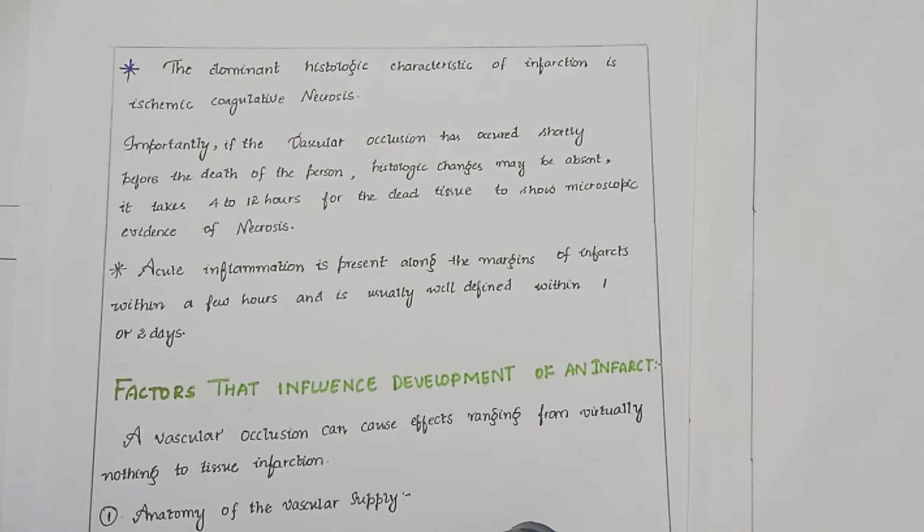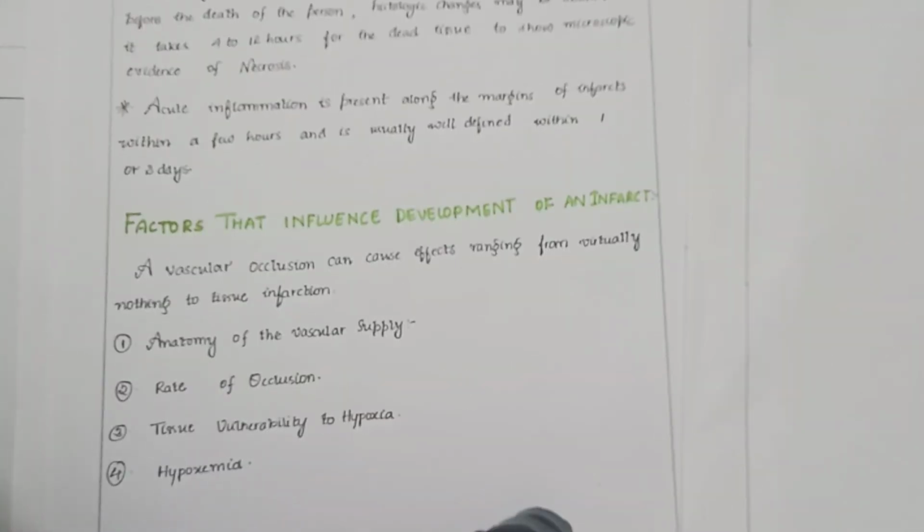The dominant histological characteristic of infarction is ischemic coagulative necrosis. Importantly, if the vascular occlusion has occurred shortly before the death of the person, histological changes may be absent. It takes 4 to 12 hours for the dead tissue to show microscopic evidence of necrosis. Acute inflammation is present along the margins of infarcts within a few hours and is usually well defined within 1 or 2 days. Now let us see about the factors that influence the development of an infarct.